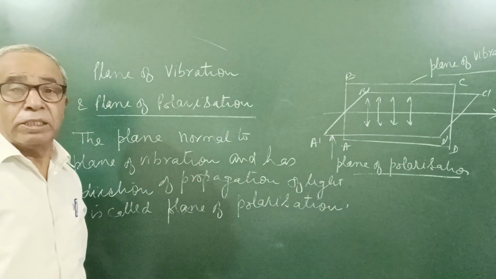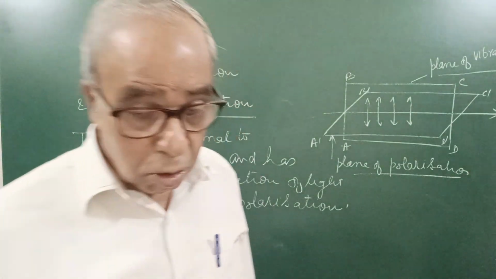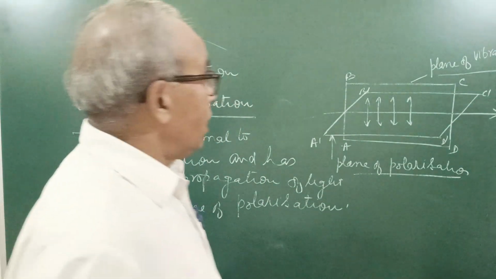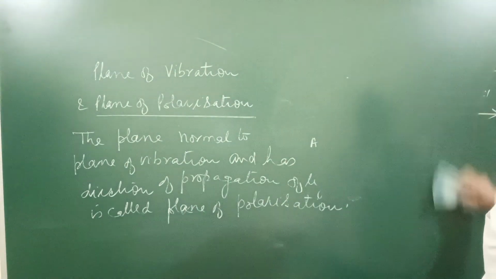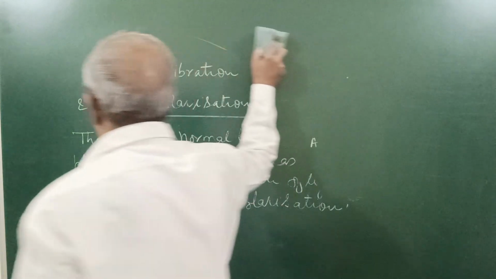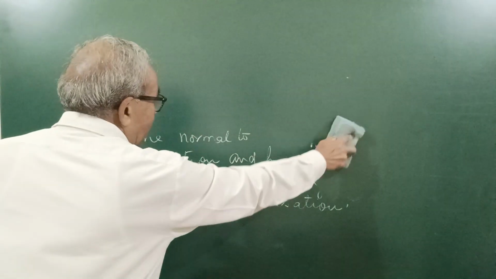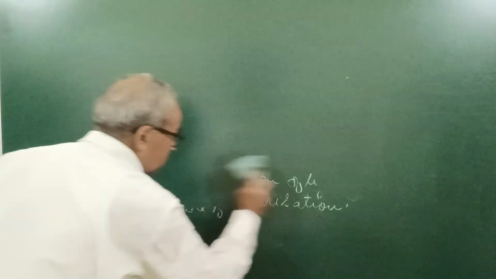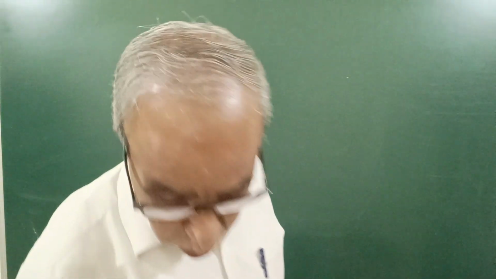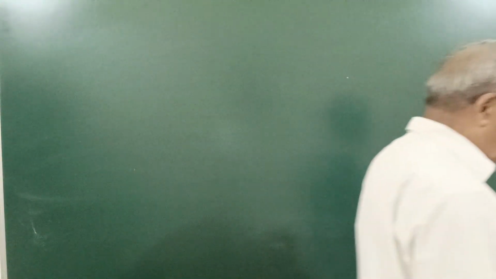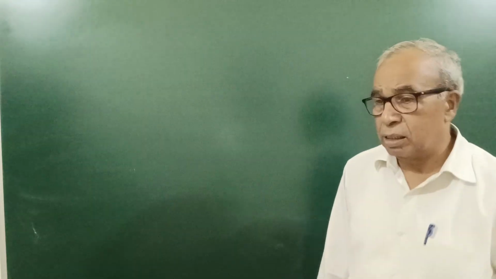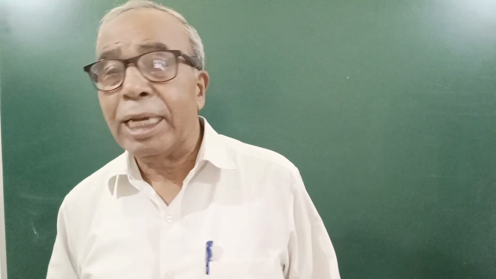Plane of polarization. I hope you have got the things clearly. Actually, I have told you that polarization of light can take place in different manners. In the last video, I told you that when we pass light through a transparent crystal of tourmaline, the vibrations of the electric field are only in one direction.